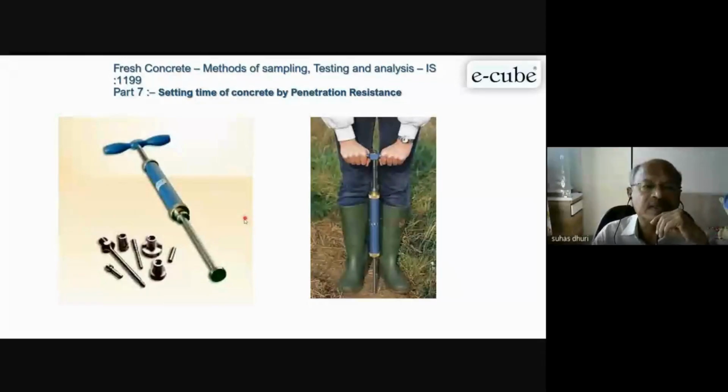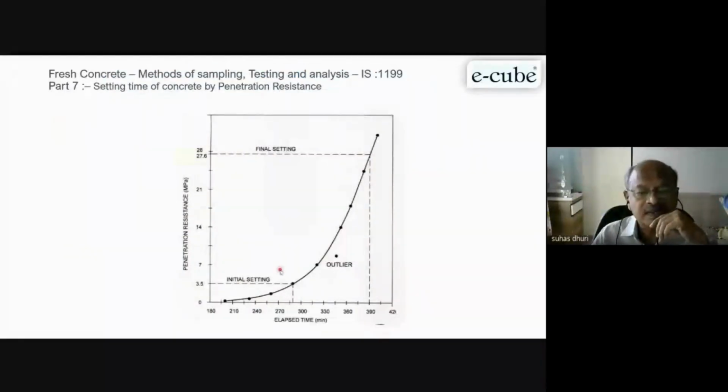So we have to get equipment like this with different diameter. Then you plot a graph with time and penetration resistance on the calibrated equipment and plot a graph like this.